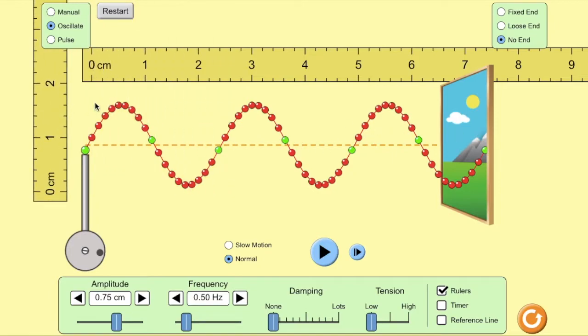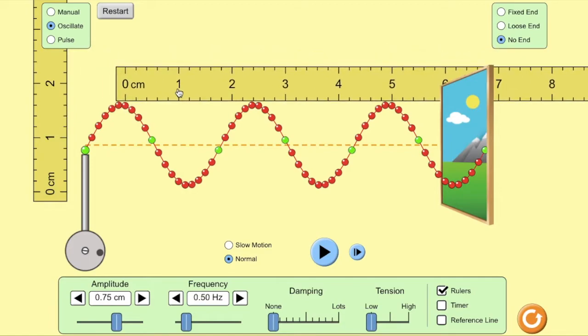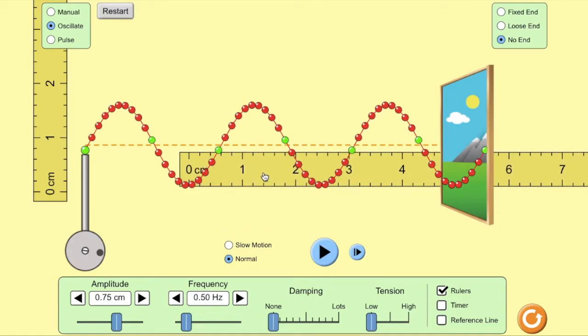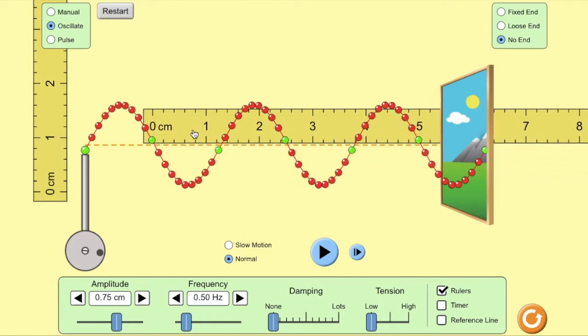Another dimension we could talk about is this. How far apart are those crests from each other? And that's about 2.5 centimeters. Now, that dimension is called the wavelength. Lambda is the symbol. And that lambda is the same wherever you measure it. If I measured trough to trough, I'd have the same lambda. And if we measured from, for example, this green dot to the next green dot, that's only half of the wavelength. This is the full wavelength that they've put out there.